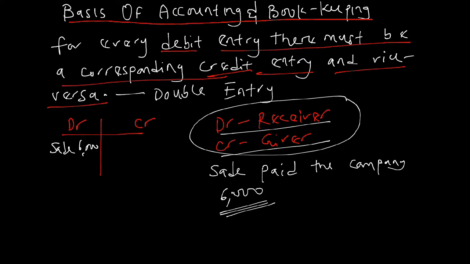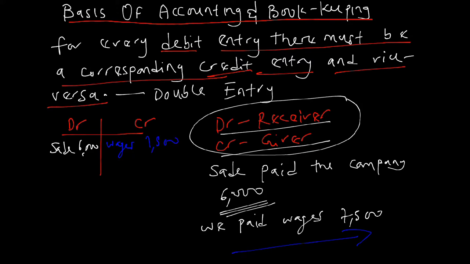And if money is going outside of the organization, we credit it. For example, we paid wages 7,500. Here money is going out of the organization, so we are going to credit it. Wages, 7,500. The principle of double entry will be explained further.